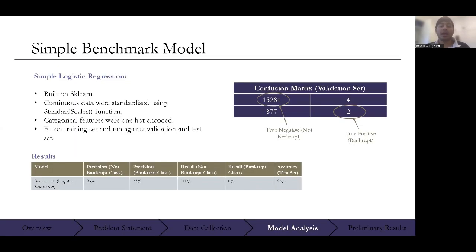The benchmark model that I'm using is a simple logistic regression. It was built on sklearn, and the continuous data was standardized, while the categorical features were encoded. After it was fitted on the training set and run against the validation and test set, the following results were produced. Although the model is very good at predicting the not bankrupt cases, it is bad when it comes to predicting bankrupt cases, as proven by the low true positive number in the confusion matrix and the 0% recall.